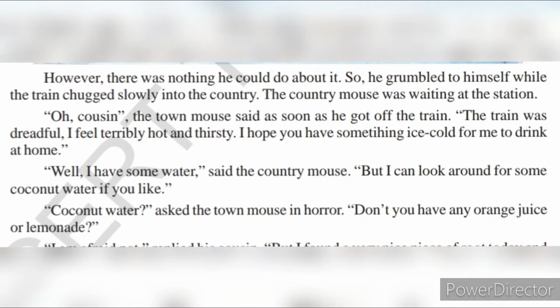However, there was nothing he could do about it. So he grumbled to himself while the train chugged slowly into the country. The country mouse was waiting at the station. He couldn't do anything because he had already caught the train and sat there. He couldn't get the AC coach now. So he told himself.